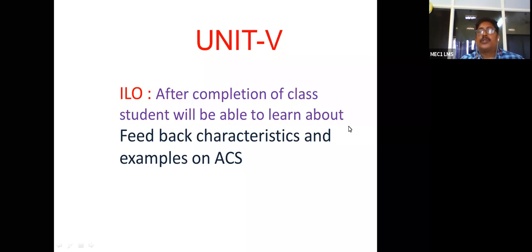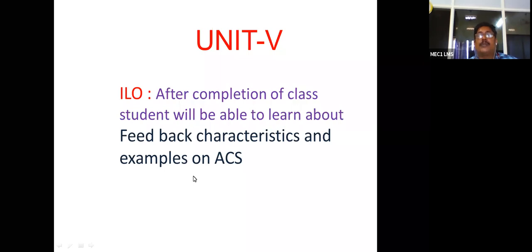The next manual control system we discussed was the hot water temperature control of a spray used for bathing. And also we discussed an automobile vehicle for speed, that is, for getting the desired speed by the driver. And then we also discussed water level control in a tank. It is an automatic control system example. And also we discussed the automatic robot building. So these are the things we discussed in yesterday's class.